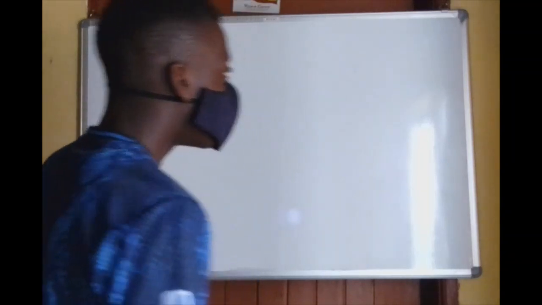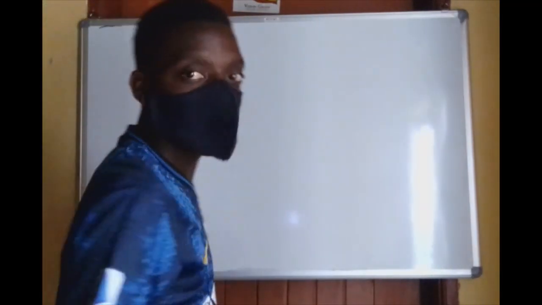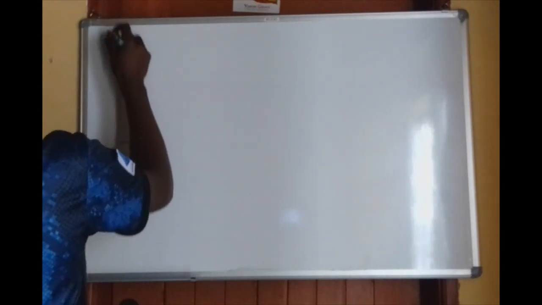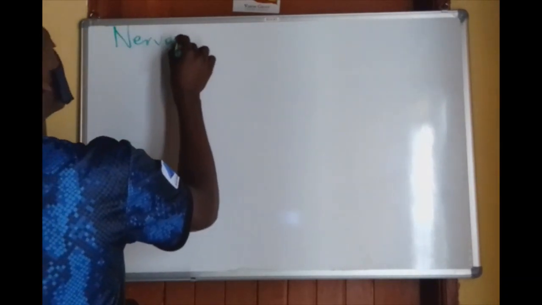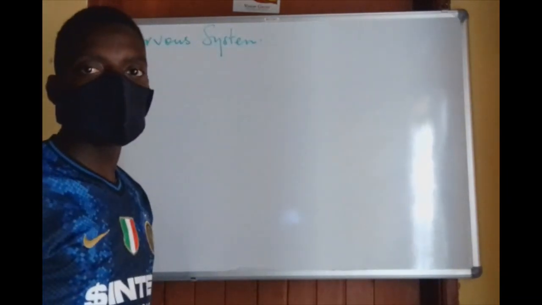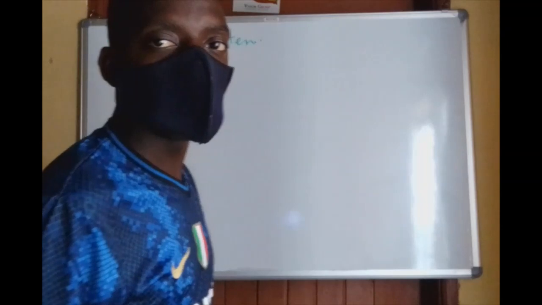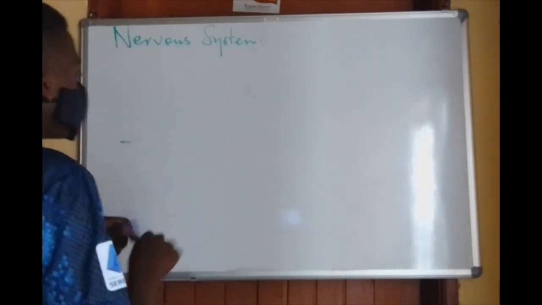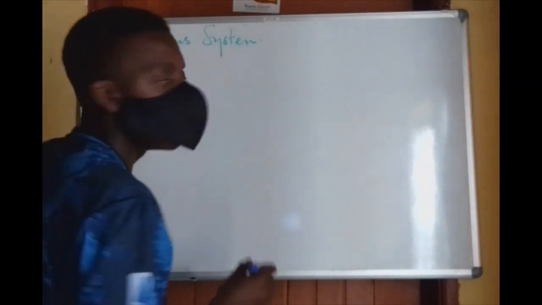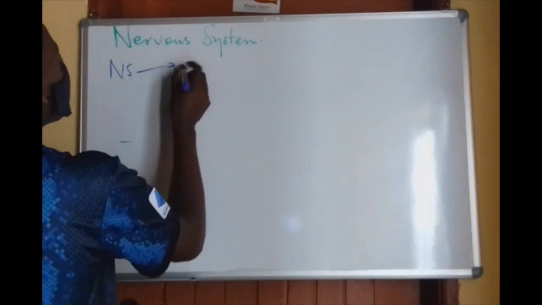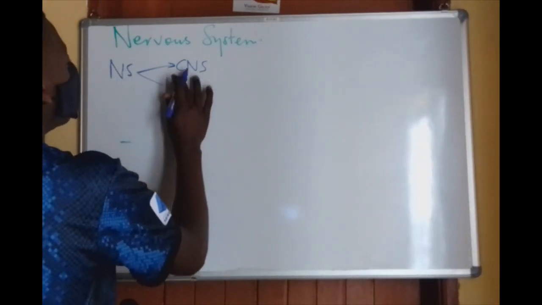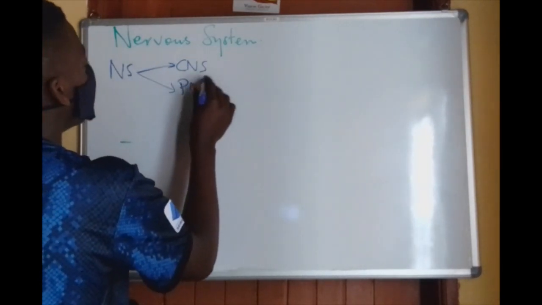Okay, we're going to discuss the nervous system. Let me write it here. We are going to discuss the nervous system. Basically, the nervous system is divided majorly into two components, the central nervous system and the peripheral nervous system.